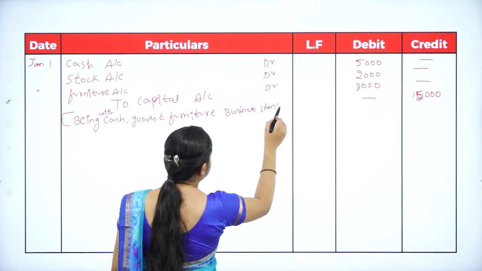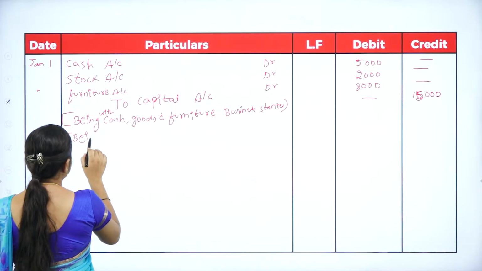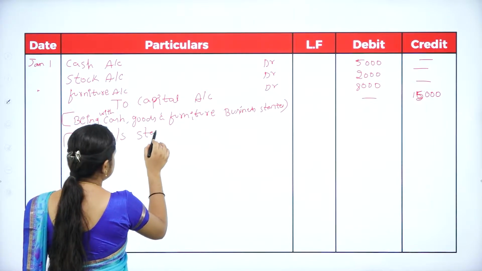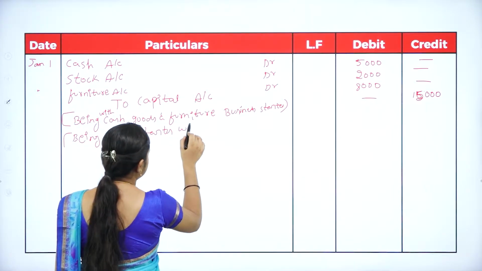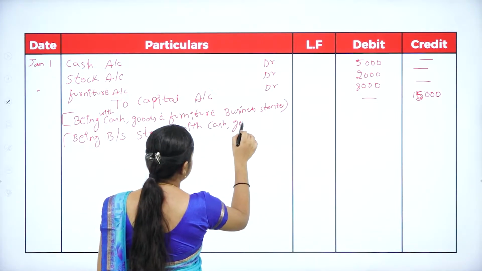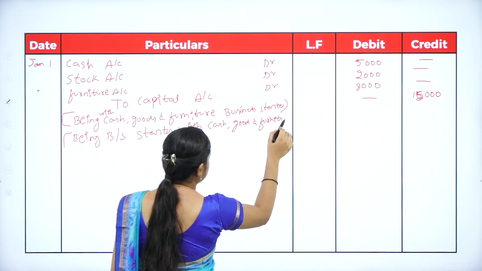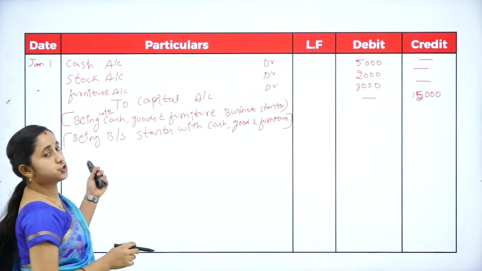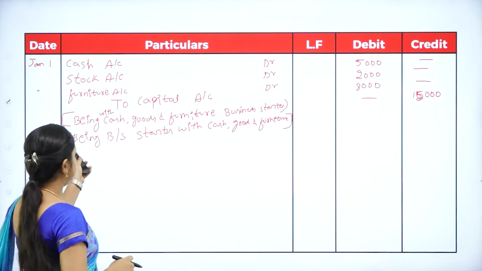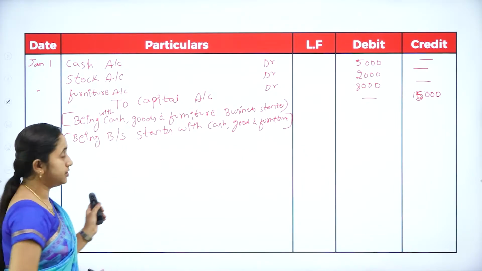Or else you can write, being business starts with cash, goods and furniture. Narration must be written because it is compulsory. It is brief information about the transaction.